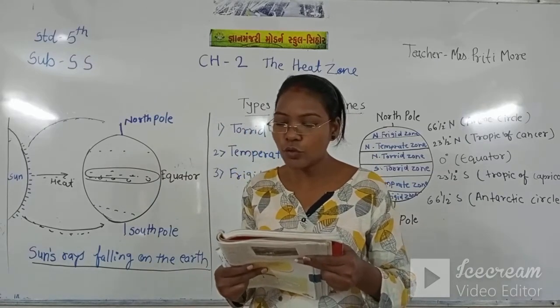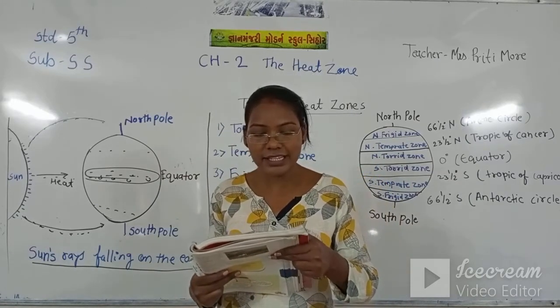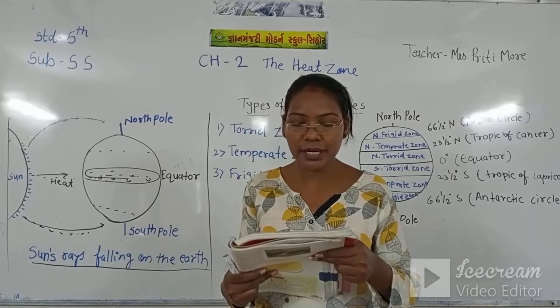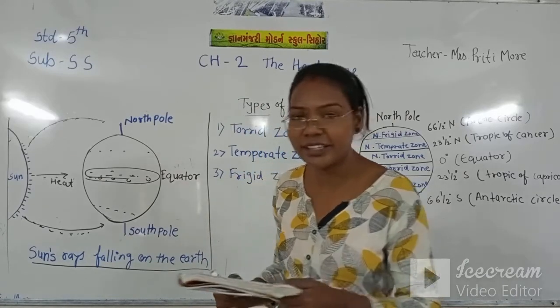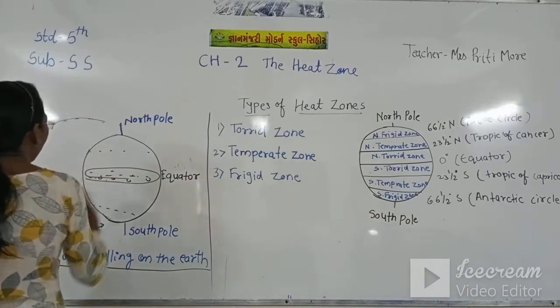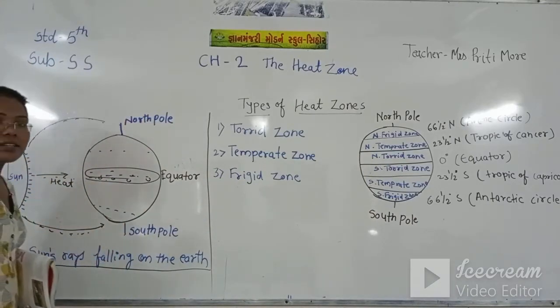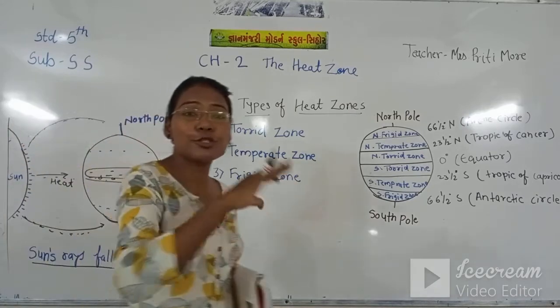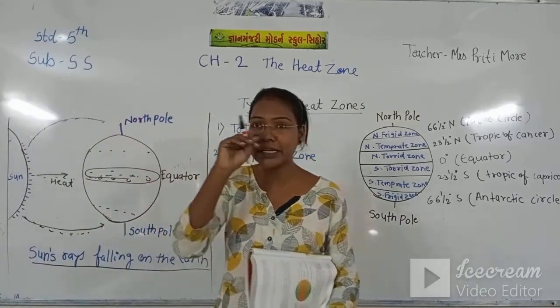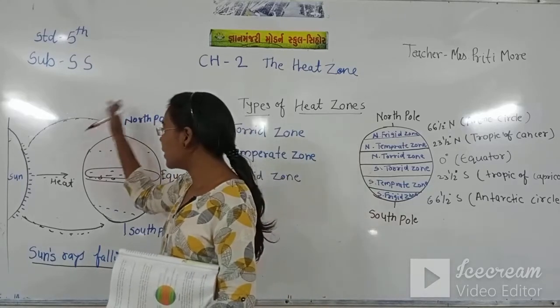Towards the poles, the rays have to travel longer and spread over a large area. And here at the poles, the North Pole and the South Pole, it takes time to spread the sun rays over all the area.